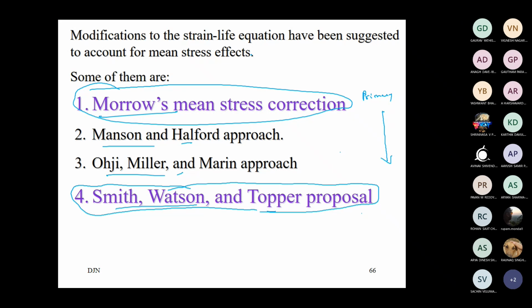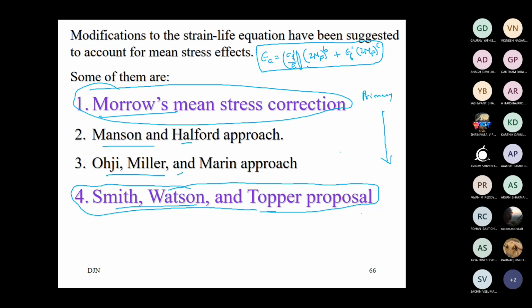The strain life approach equation we had: epsilon f dash sigma f dash by E into 2Nf to the power b, plus epsilon f dash into 2Nf to the power c. This is a strain life equation, the Coffin-Manson and Basquin based equation. In this equation, there is no mean stress effect.